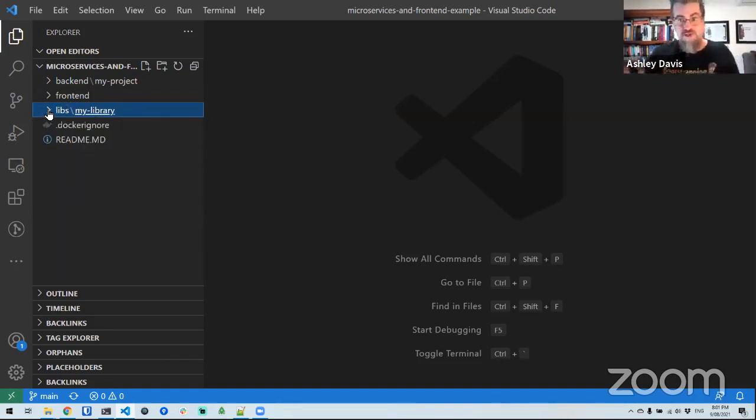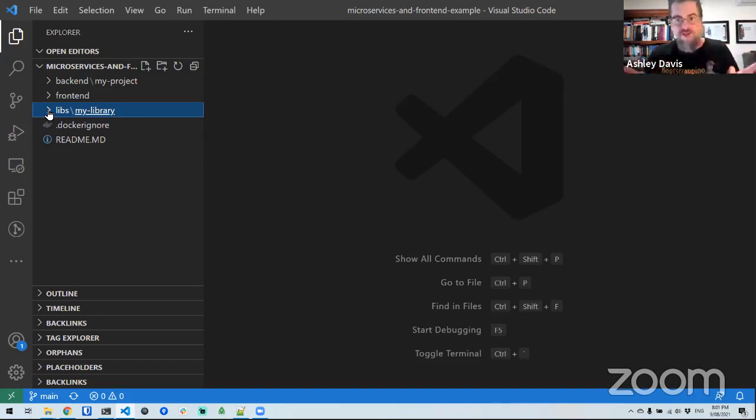Now, this works really simply with Parcel. I did try this first up using, what's it called, Create React App, that program that you can use to create your boilerplate React app. I couldn't get project references to work with that. Something to do with the configuration of TypeScript there prohibited that.